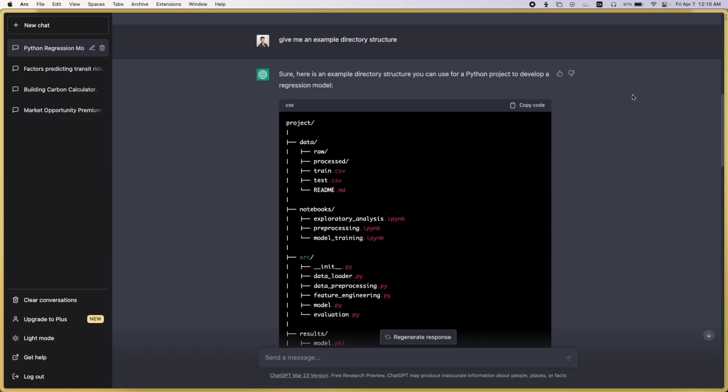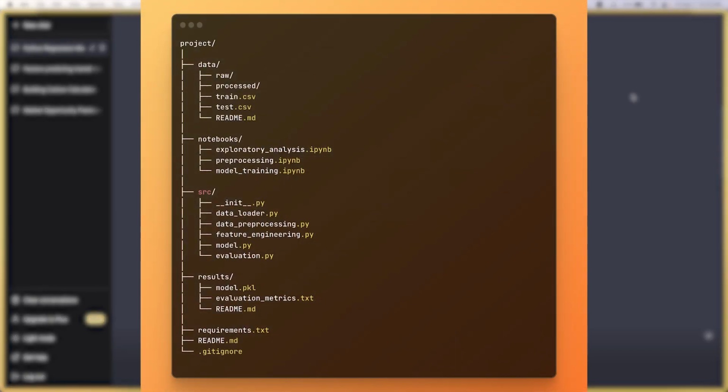So instead of going through a bunch of YouTube tutorials and other blog posts, I just asked it to give me an example directory structure for a Python project. It's the language I'm most comfortable with for this kind of data work. And you can see it's a pretty good start.